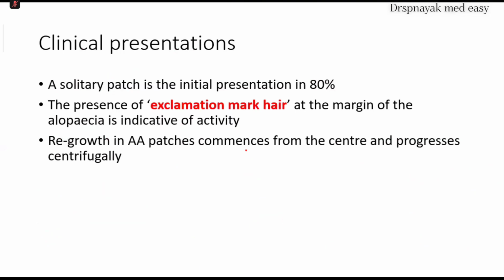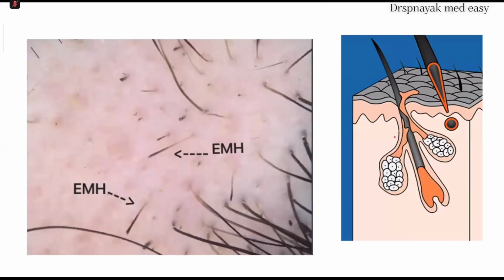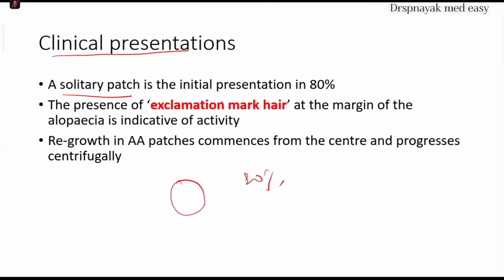So let us see some clinical presentations of alopecia. Mainly it starts with a solitary patch, a single patch in 80% of cases. Presence of exclamation mark hairs, you have to remember this. You can see hairs with the exclamatory mark. This type of hair is usually seen in patients with alopecia. So this is one main clinical presentation.